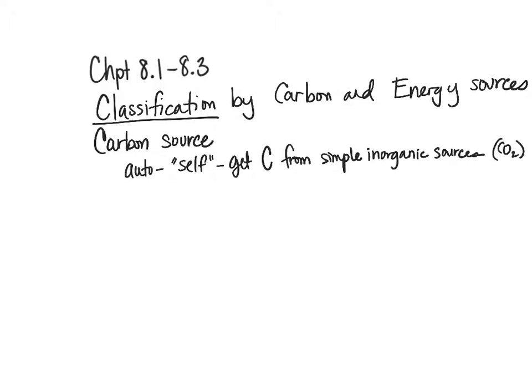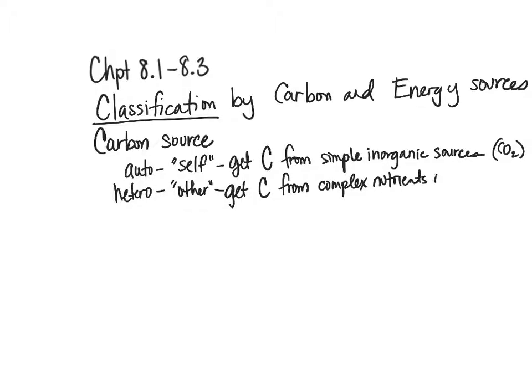So then the second one is hetero. And when we're talking about hetero, that means other. And so then in this case, what we're talking about is getting their carbon from complex nutrients from other organisms. And namely, that comes from autotrophs. So they get carbon from complex nutrients of other organisms.